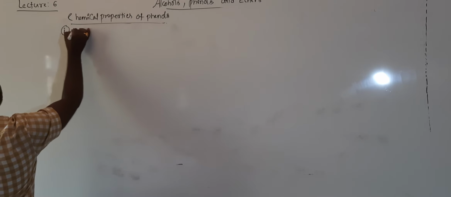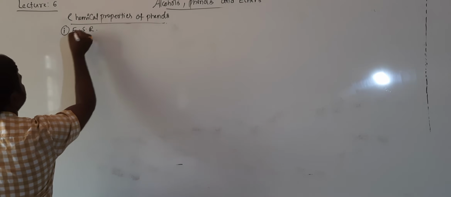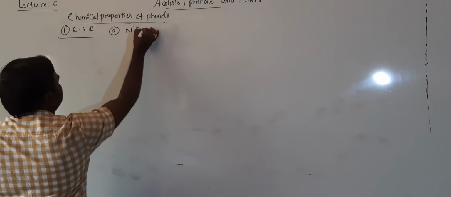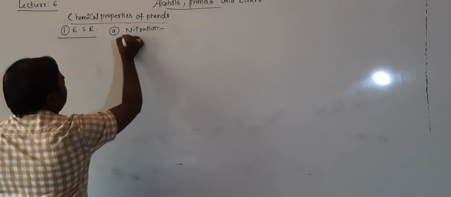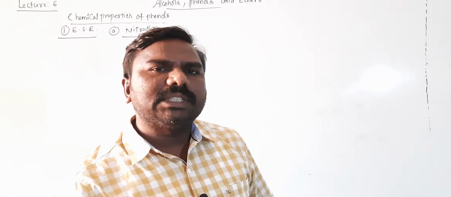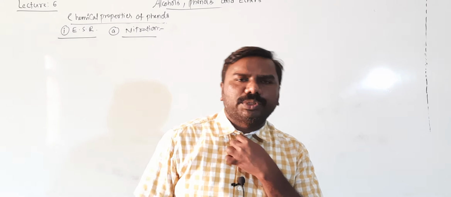In this electrophilic substitution reaction, nitration means reaction with nitric acid. NO2+ is an electrophile which attacks at the ortho and para positions.